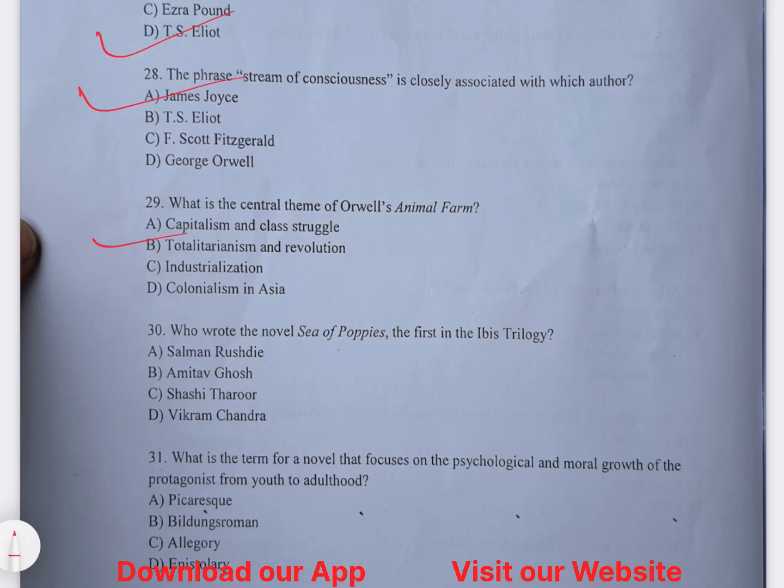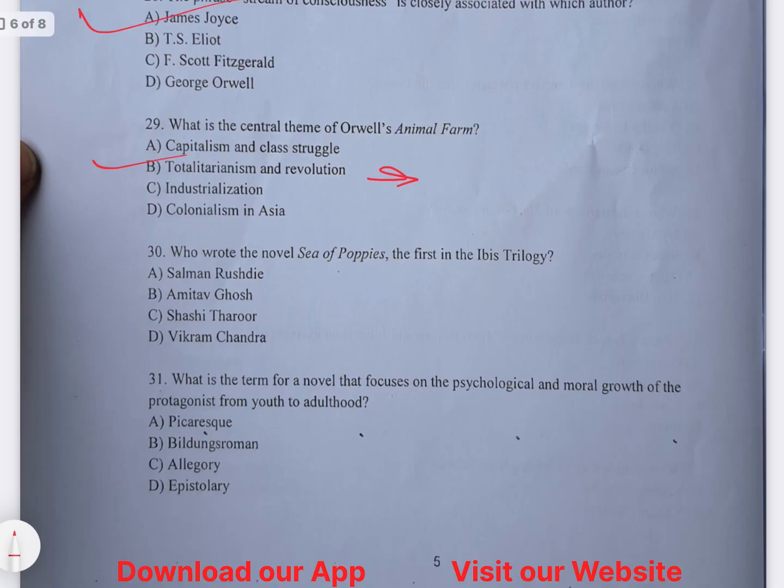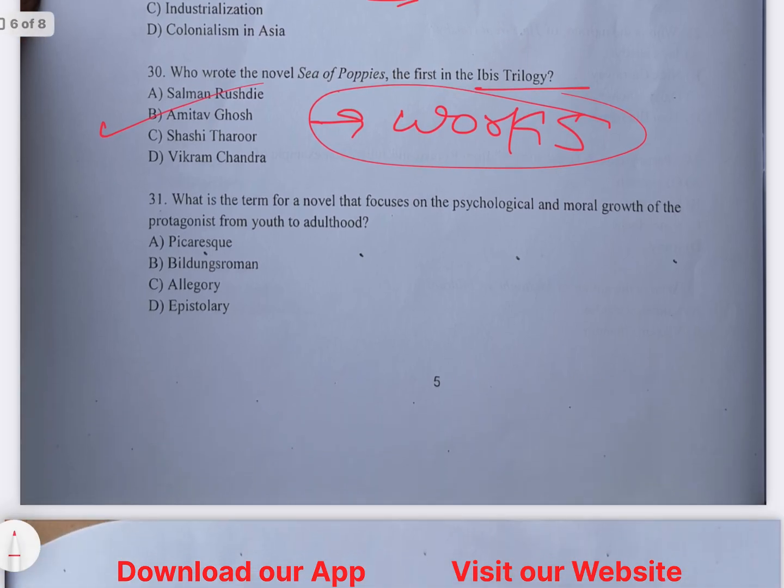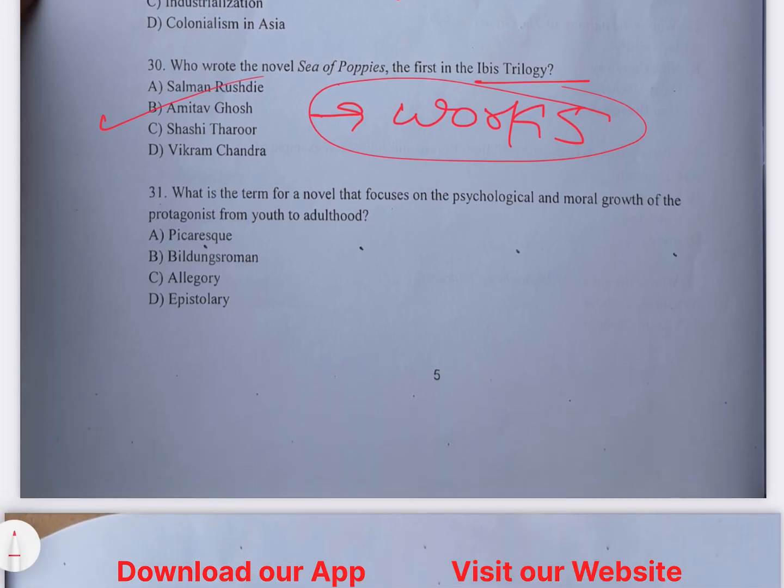There is a government which wants to gather every power in its hand, and there are people who revolt against that. So it is based on that. Sea of Poppies, the Ibis trilogy, is written by Amitav Ghosh. Amitav Ghosh has written a lot of great work. You must know the works of Amitav Ghosh, because in Jamia they always ask from this.